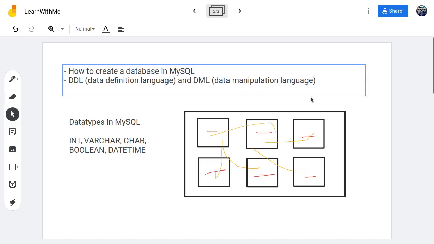An example of DDL, for the first line, we will have the one we just used now, create. So you're bringing the thing into being, defining what it looks like.